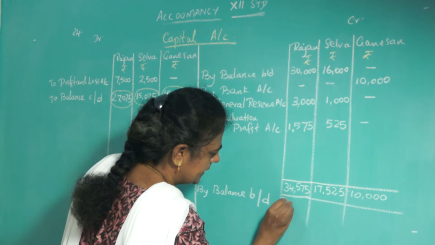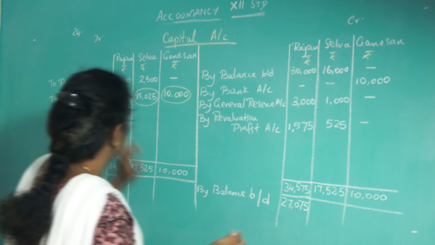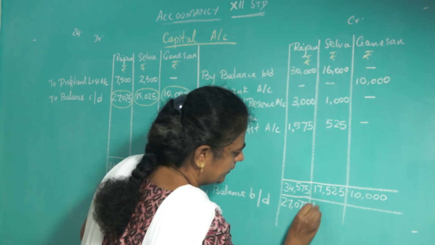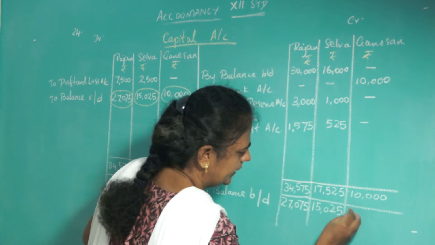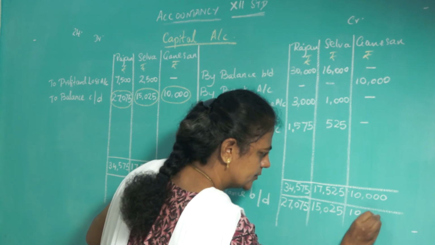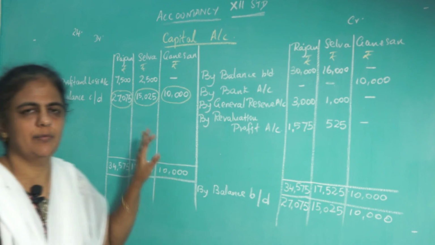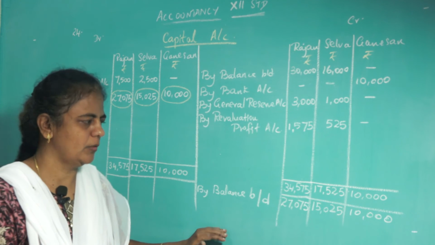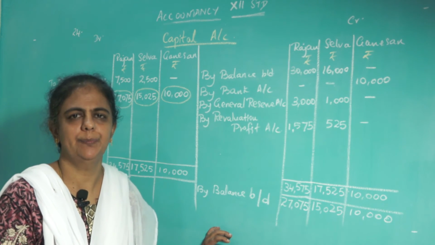So 27,075, 15,025, then 10,000. So this is the capital account. So we finished the revaluation account, we prepared the capital account. Next, what you have to do is prepare the new balance sheet.